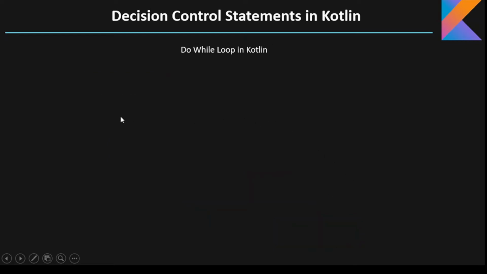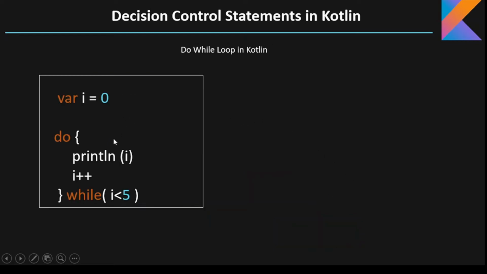Let's see the code of the do while loop. So here it is the syntax of the do while loop. I have done a similar thing here. We are going to increment a number from 0 to 5, and we are going to print it on the screen. Okay, so here first of all I have initialized a variable i to 0. So first of all it will execute the do block, it will print the 0 on the screen, and it will increment the variable i to 1.